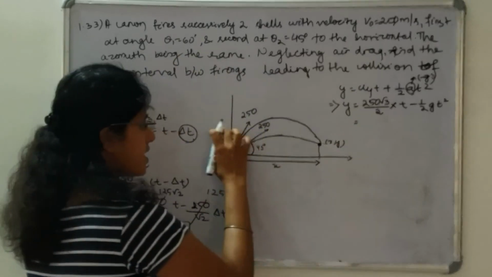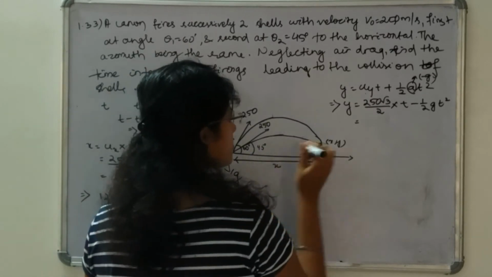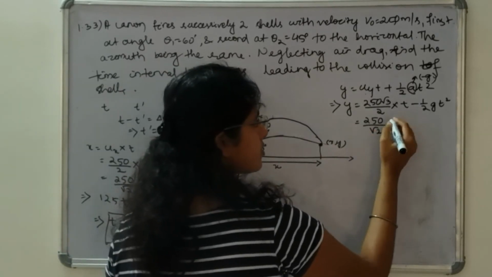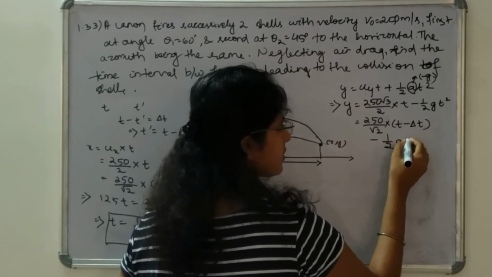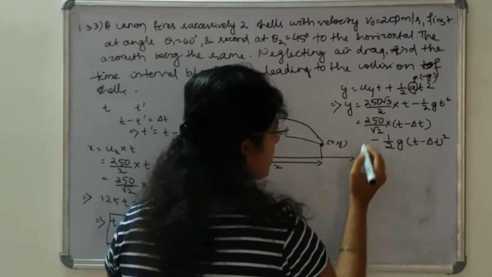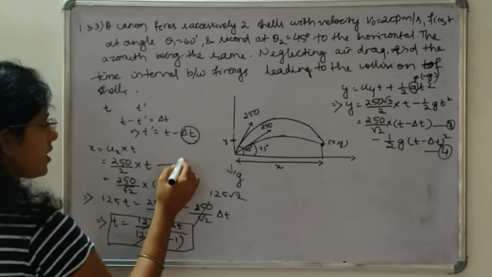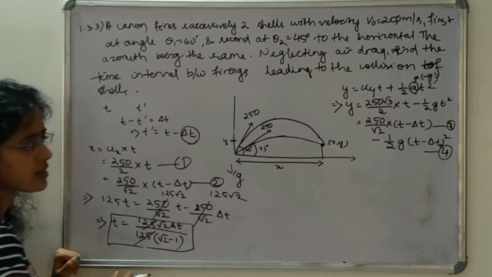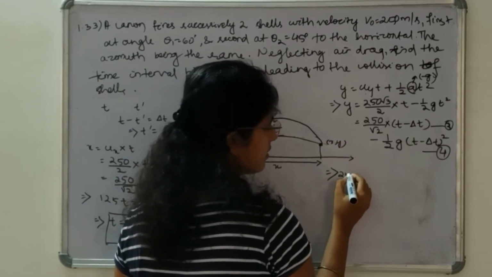This same vertical displacement will be covered by the second particle also. So this will be 250 sin 45 degree divided by root 2 into t minus del t, minus half g t minus del t square. Okay, so if we equate these two equations, this will be 3 and 4 and this is 1 and 2. By equating 1 and 2 equation, we can find t in terms of del t. By equating 3 and 4 equation, what can we find?